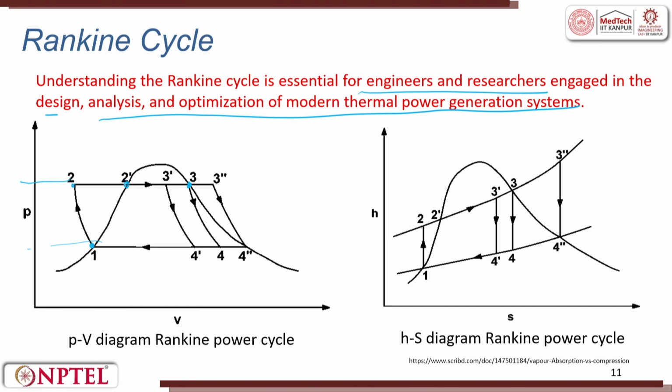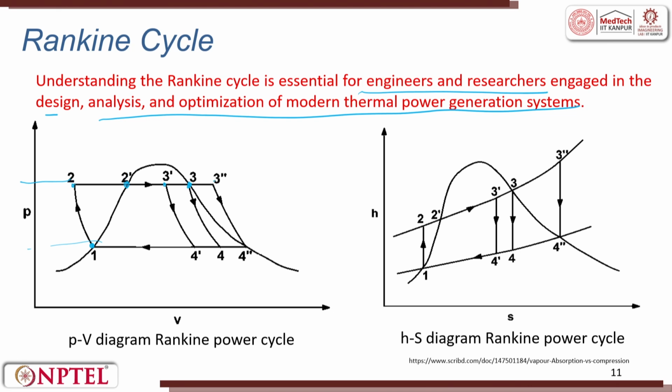Then from there you allow the volume to expand, and after the volume gets expanded, there is a further volume increase to 4 dash. Then from 4 dash you go to 1. This is one path.